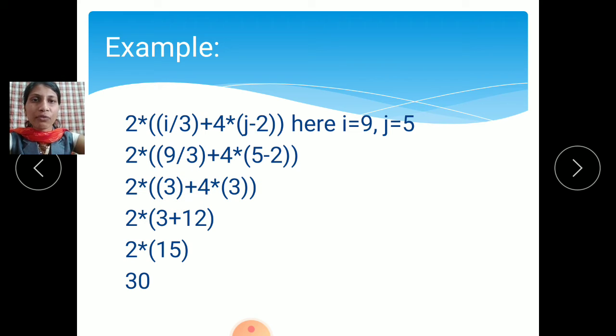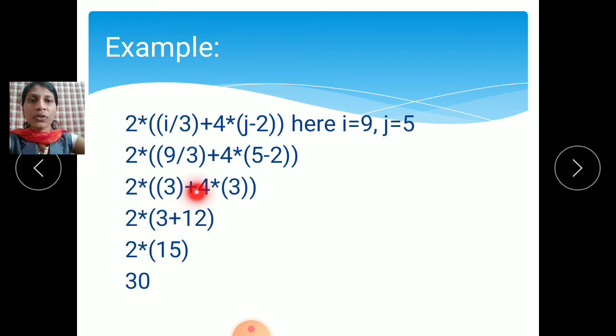Then the second preference is for division and multiplication. Here we have division, so we will solve the division first. 9 divided by 3 is 3. So we will get the value 3. Write down as it is, plus 4 into, then solve the brackets first. We have solved this bracket first, then the second preference for division. Then we will solve the second bracket, 5 minus 2 is 3. So write down in brackets.